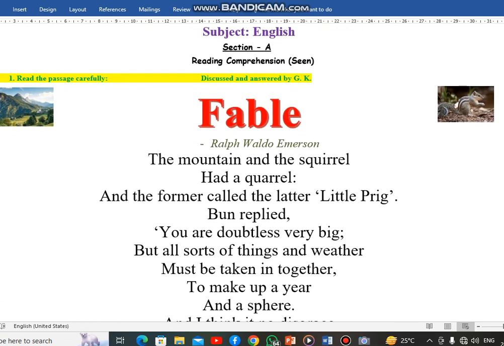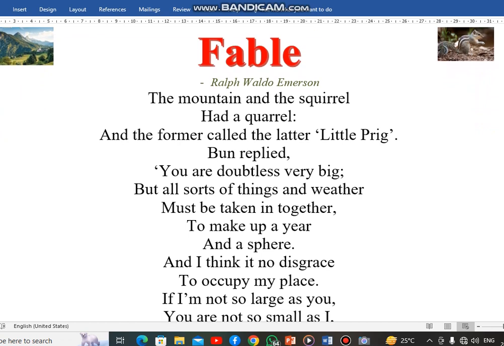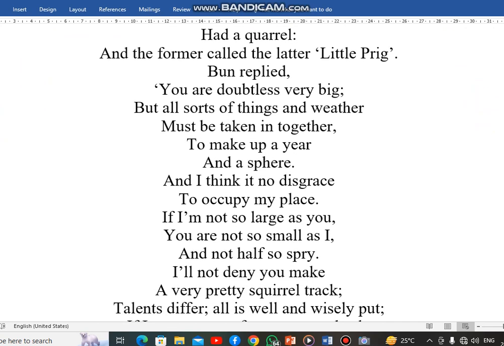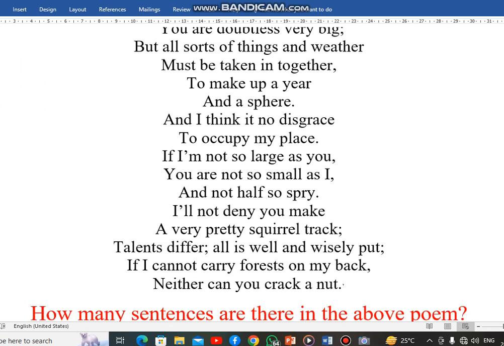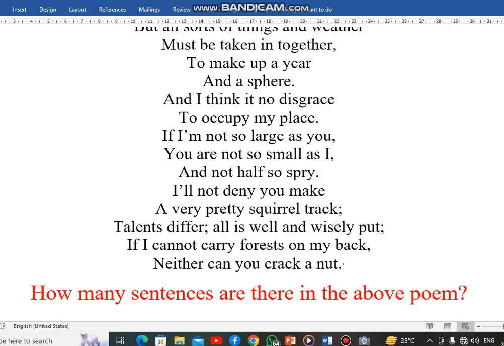Look at the poem. It was discussed in the previous class and question answers were given to you. Today the question is, how many sentences are there in the above poem? Nobody cares to count the lines. How many lines are there? It is such a question we always ignore.